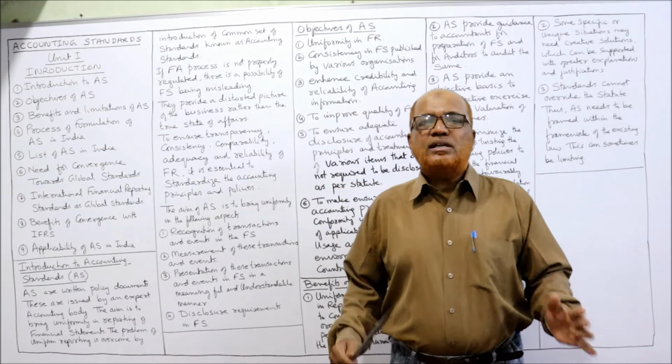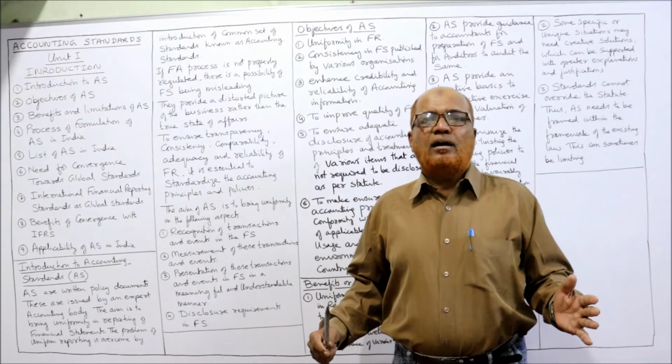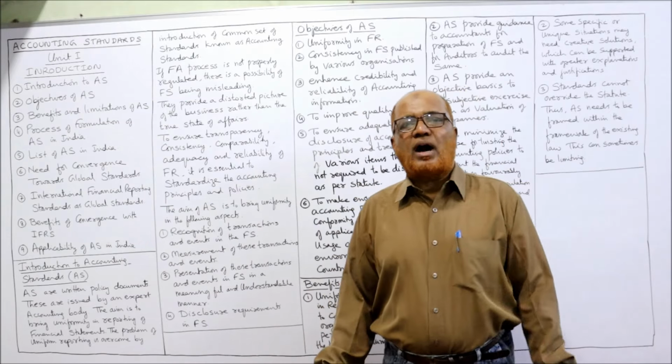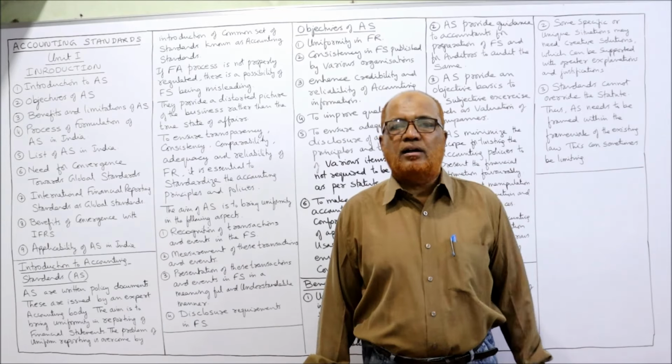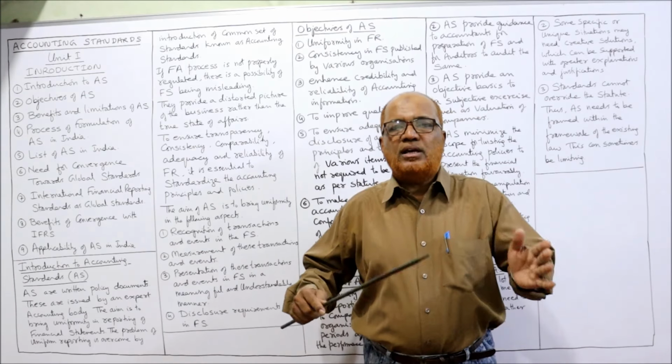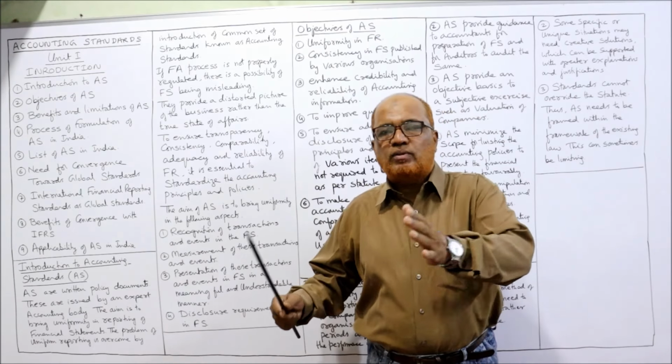These accounting standards are issued by expert professional bodies. In India, we have the professional body ICAI, the Institute of Chartered Accountants of India. This is the body which issues the accounting standards, so that they are applied by all business organizations in India while preparing financial statements.